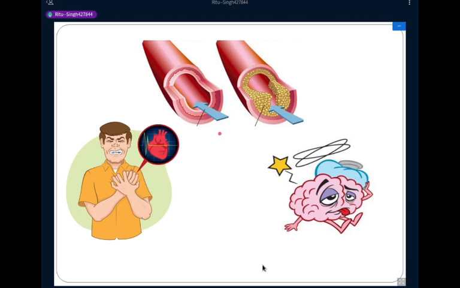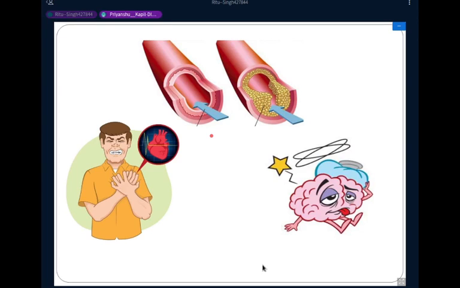So in this slide, we show two artery images. The first image is a normal artery. And what is the function of artery? Can anyone define what is the function of artery?